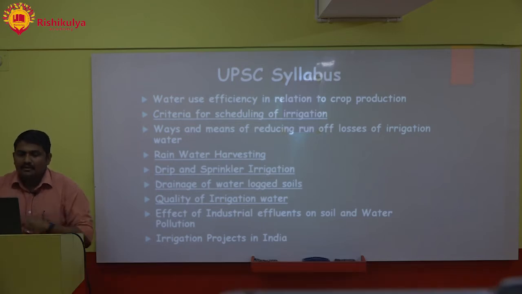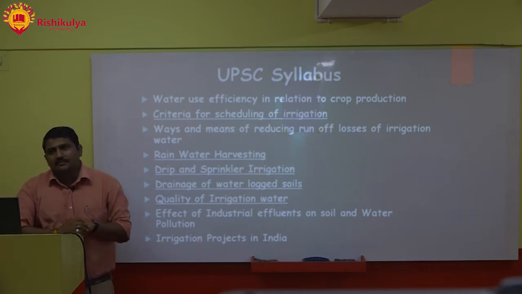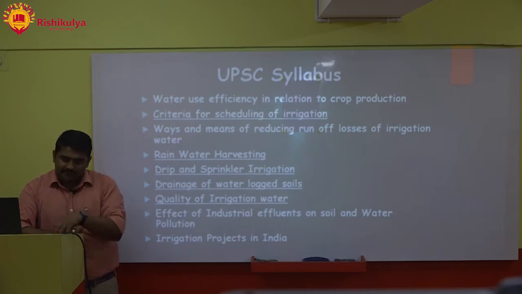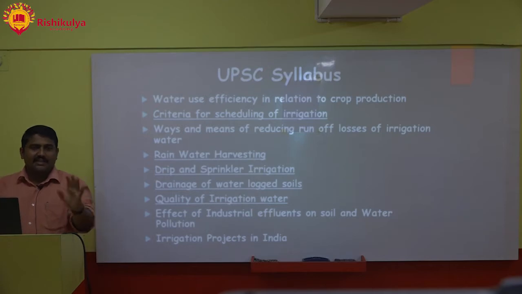Next is drainage of waterlogged soils. I was talking to you earlier about runoff losses, and now we will talk about drainage of waterlogged soils. Waterlogged soils again create a problem for crop growth. There will be a high amount of anaerobicity because of non-drainage. If the agricultural fields are not drained properly, that again will create a problem for crop growth, because root growth is inhibited once they are waterlogged or under water, barring a few crops like rice which need inherently waterlogged conditions.